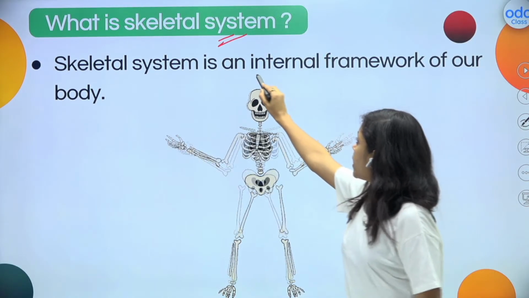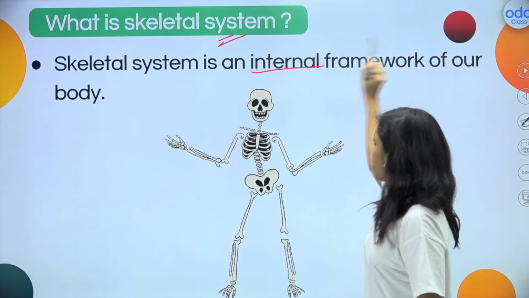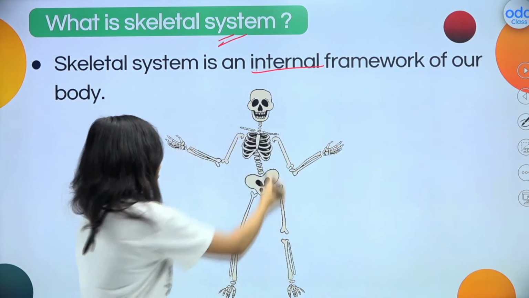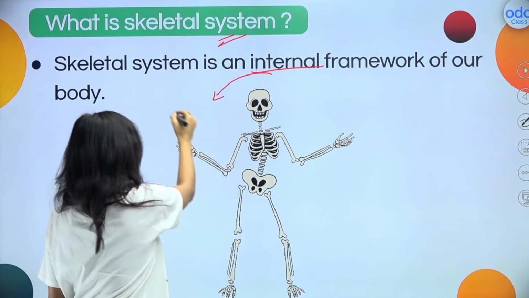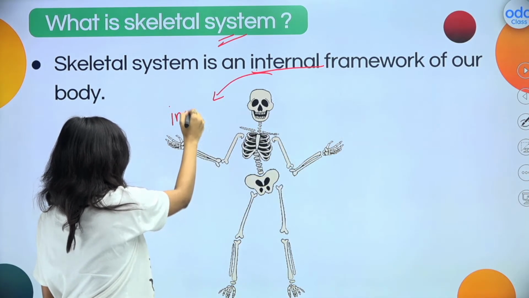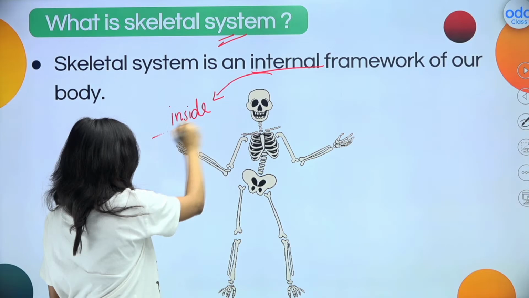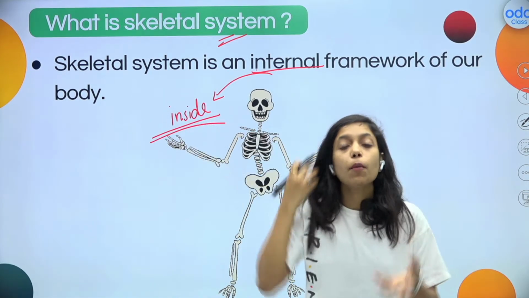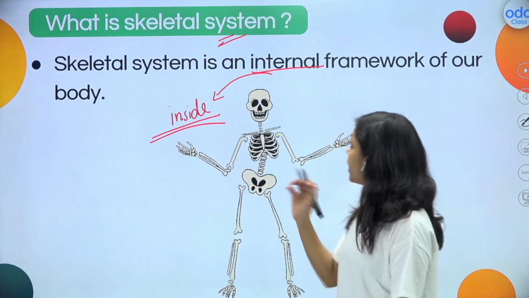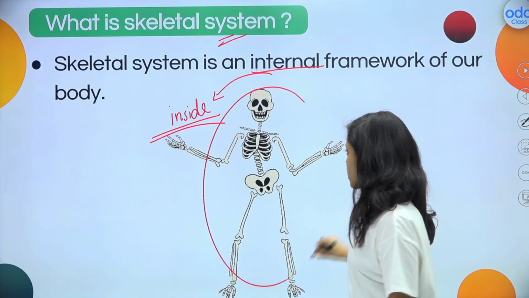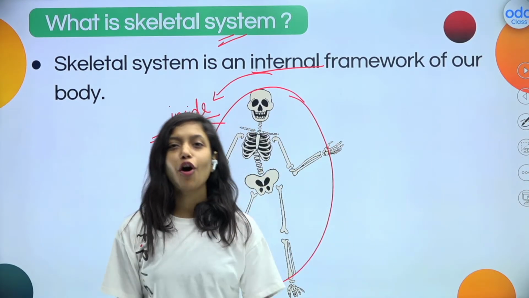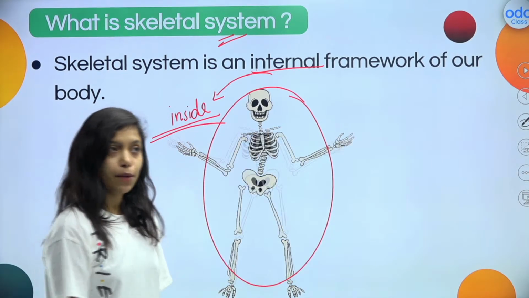The skeletal system is an internal framework. Why is it internal? Because it is present inside the body, right? So internal is nothing but inside, right? The skeletal system is an internal framework of what? Yes, of our body. And what is it made up of? It is made up of bones. Clear to all of you? The skeletal system is an internal framework of our body which is made up of bones.